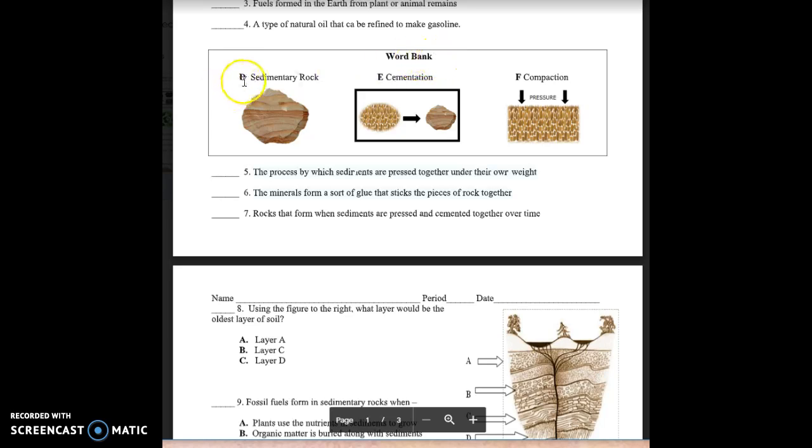Word bank. D. Sedimentary rock. E. Cementation. F. Compaction. Number 5. The process by which sediments are pressed together under their own weight. Number 6. The minerals form a sort of glue that sticks the pieces of rock together. Number 7. Rocks that form when sediments are pressed and cemented together over time.